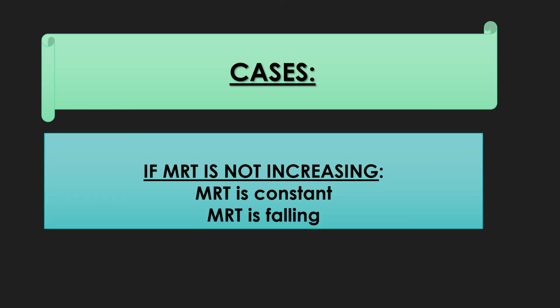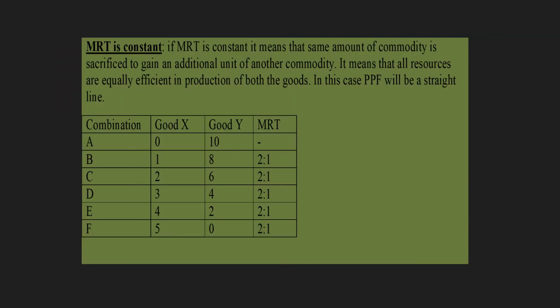Now we are going to consider two cases for this MRT. If MRT is not increasing, MRT is constant, or MRT is falling. These are the two cases. We are presuming MRT will always increase, but in case it is not increasing, then the cases say MRT is constant, or MRT is falling.